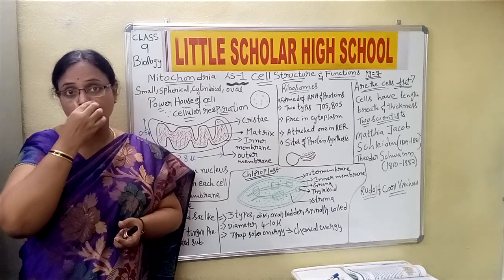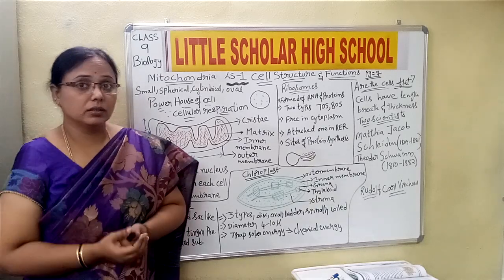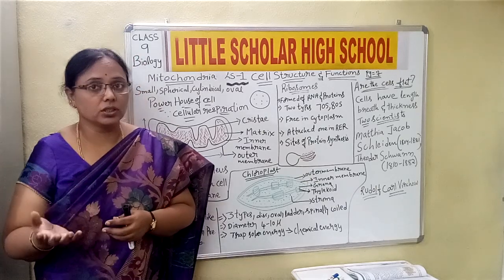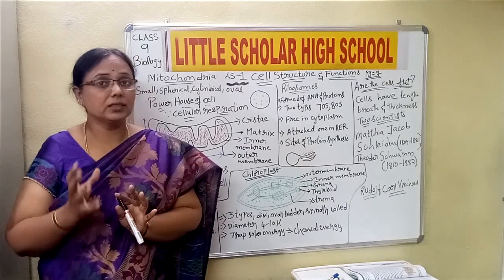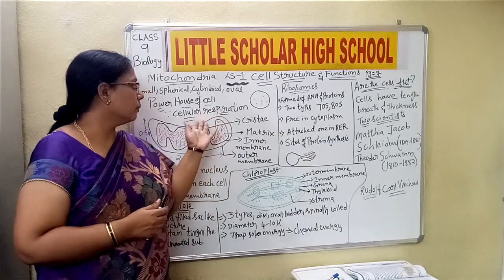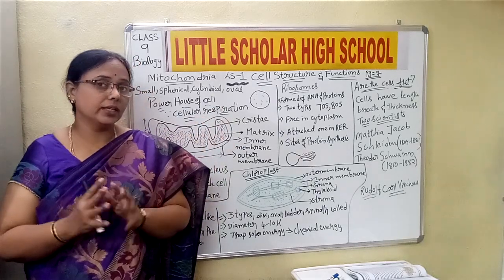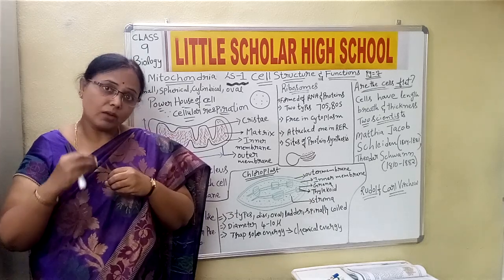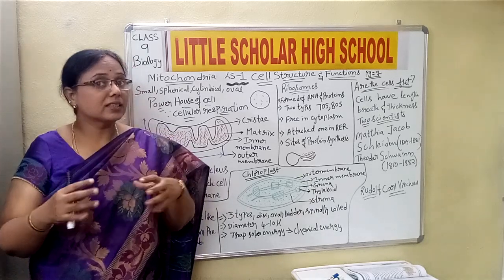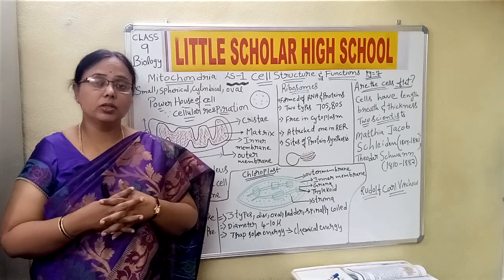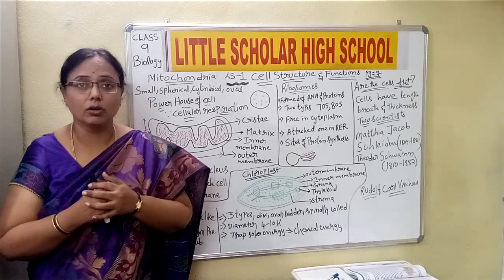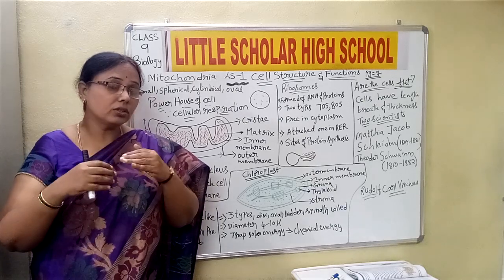For example, Golgi bodies play a vital role in secretion, mostly in cells which are secreting. Yes or no? When it comes to mitochondria, we refer to it as the powerhouse of the cells, and mitochondria are available in greater number in the cells present in the legs, because whenever you go for a lot of running, usually athletes, they need a lot of energy.